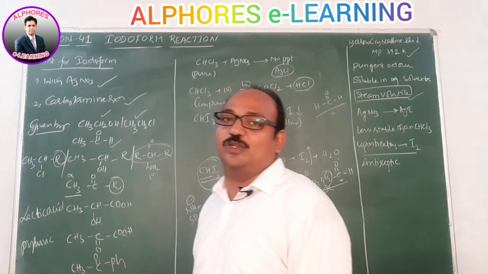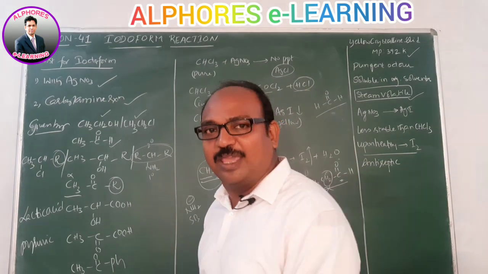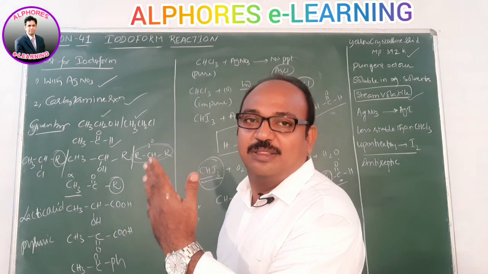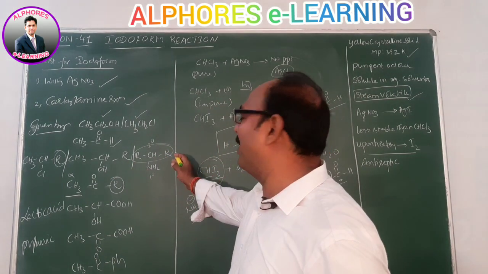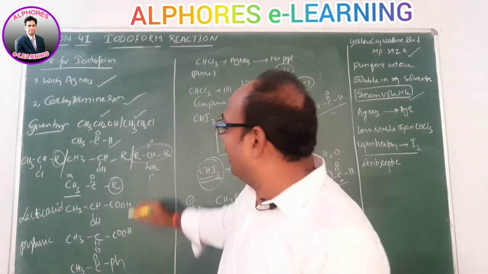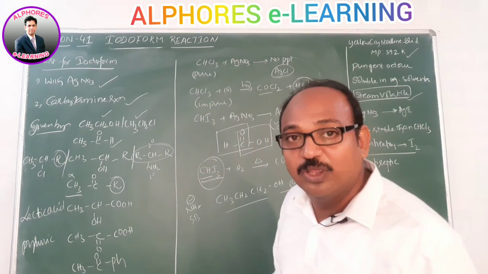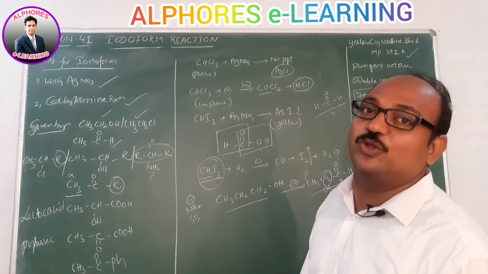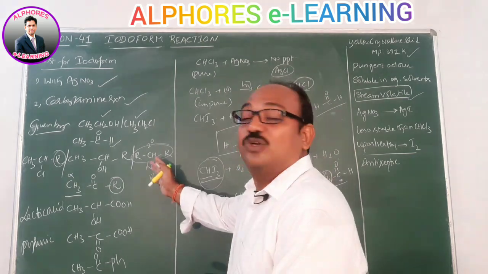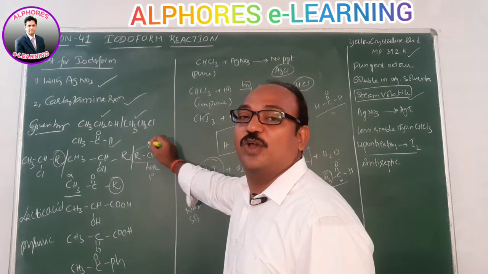We already learned that in the diazotization reaction, primary aryl amines or primary aliphatic amines undergo diazotization. This NH2 converts into N2 plus. That N2 plus is a good leaving group. Then upon treatment with water, you are again getting alcohol. You got the point here? The NH2 group we cannot displace directly. For that, what do we have to do? We need to do diazotization. During diazotization, NH2 converts into N2 plus, and that N2 plus has to depart. Upon treatment with water, you are getting alcohol again.